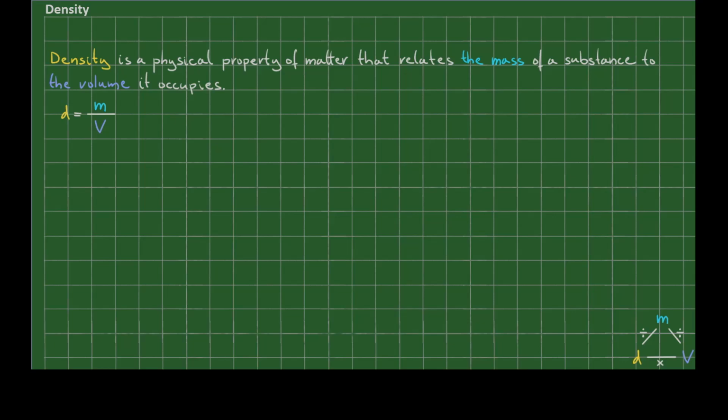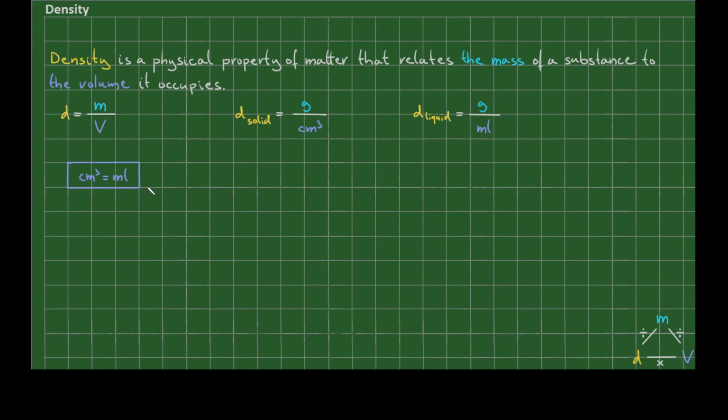Density is a physical property of matter that relates the mass of a substance to the volume it occupies. The formula for density is very similar to the formula for concentration. It is mass divided by volume. Generally speaking, if we are talking about a density of a solid, the units are grams per cubic centimeter. Whereas if we are talking about a density of a liquid, the units are grams per milliliter. Please note that a cubic centimeter equals 1 milliliter.